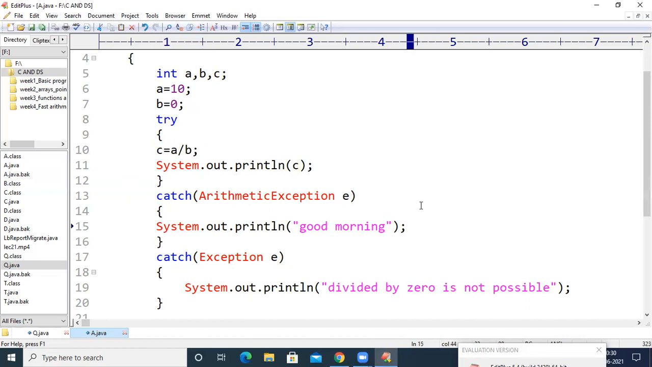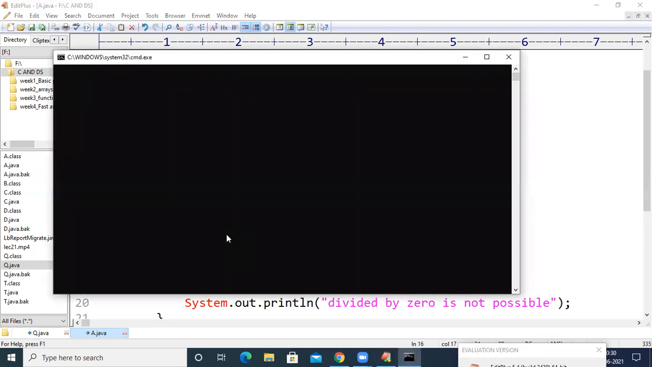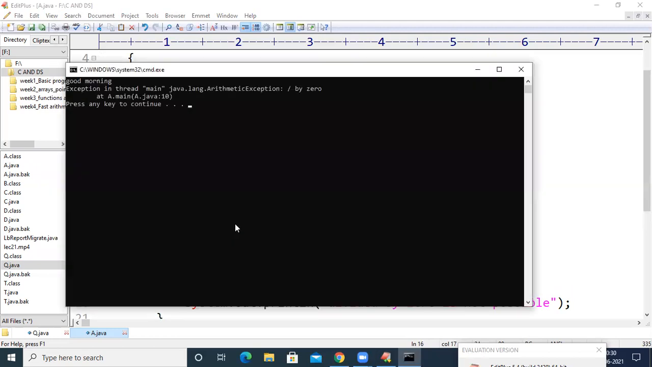And now let us see the throw keyword. What happens if I use the throw keyword here, throw space e? Because we have taken the arithmetic exception object as e, I'm throwing this e again. What happens if I throw e, and if I save, compile, and run the code?